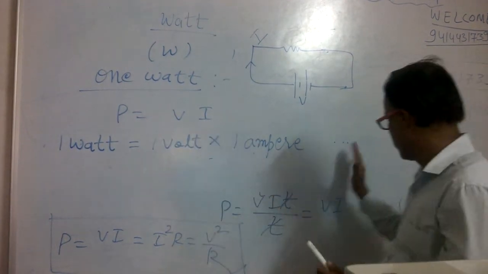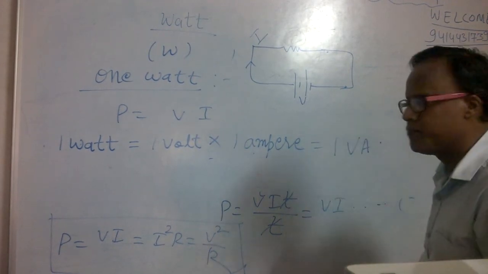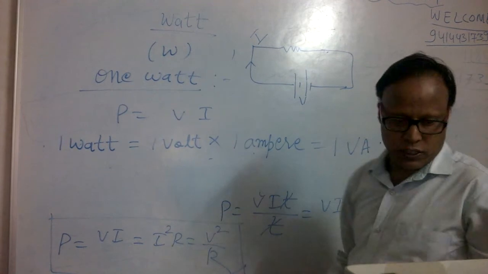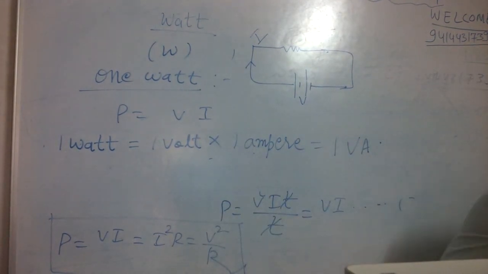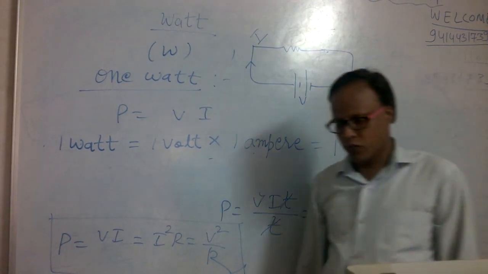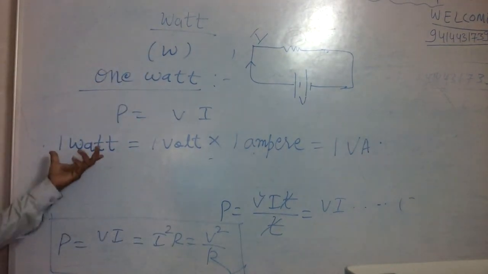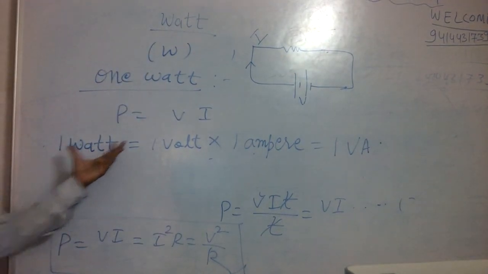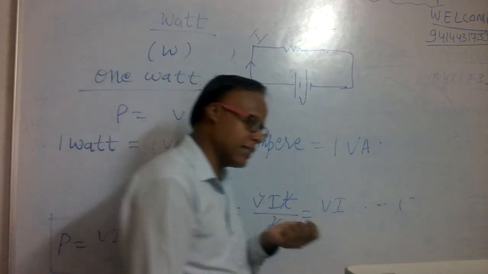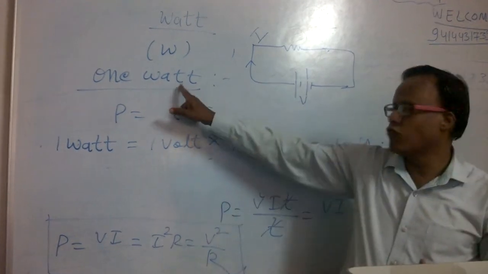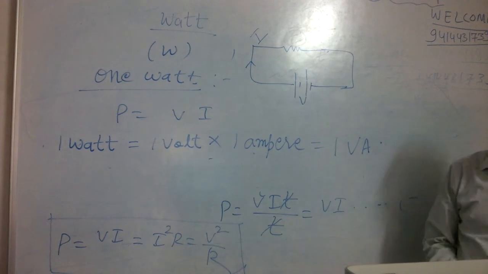Or this can also be written as 1 volt-ampere. So 1 watt is equal to 1 volt and 1 ampere. Okay? So thus the electric power of the circuit is 1 watt.